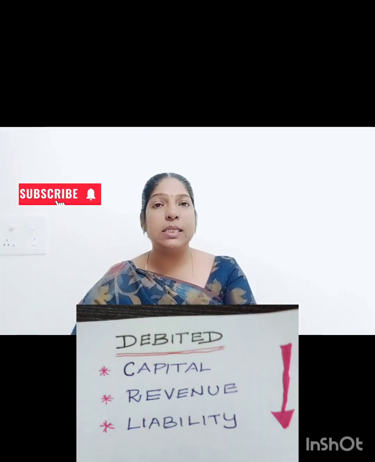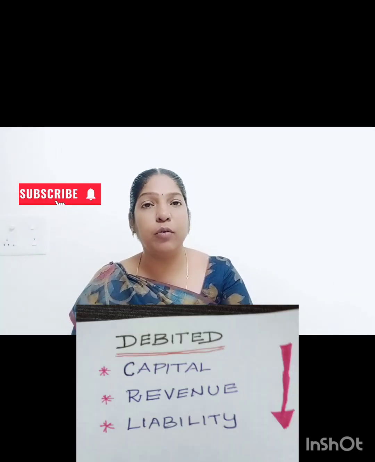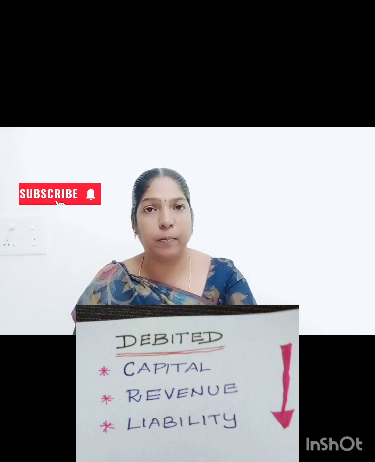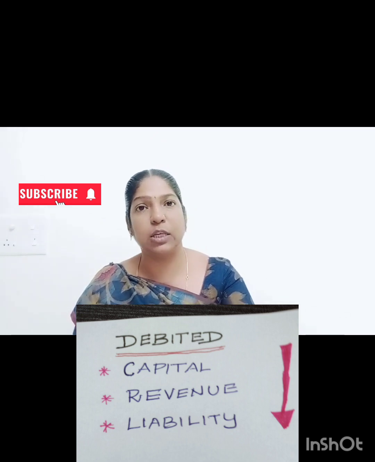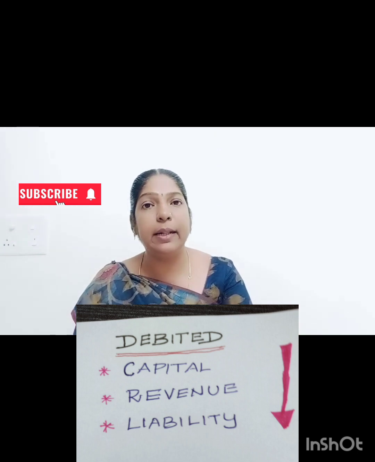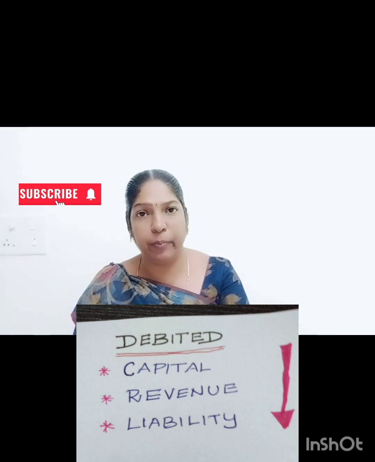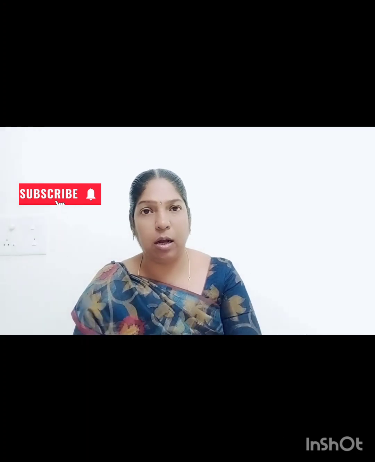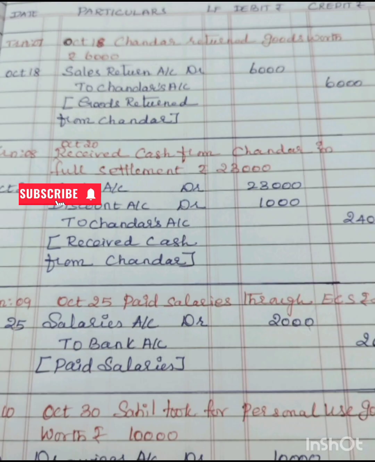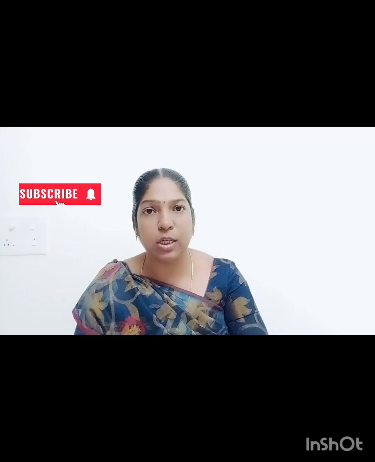Your revenue decreases because you paid discount. If your revenue decreases, you have to debit the discount account. As per the rule, when revenue decreases you debit the discount account. In the journal entry, you write discount allowed account debit 1,000 rupees.